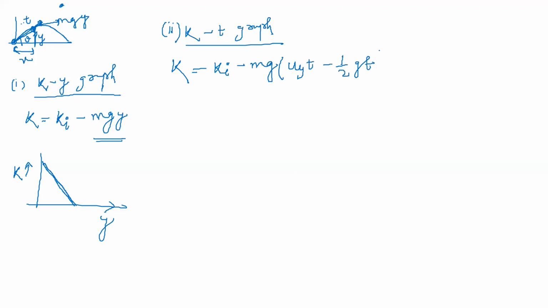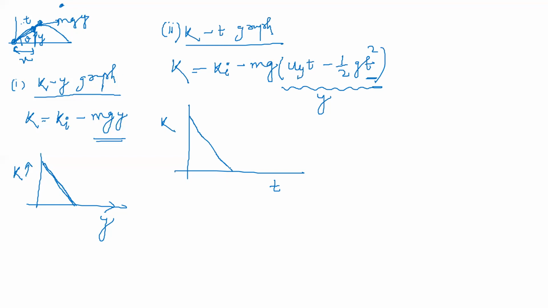Correct? Yes or no, students? This part we are writing in place of y displacement: uy into t minus half gt square against gravity. If I go for the kinetic energy versus t graph, students, it will also decrease, and it will decrease like this.